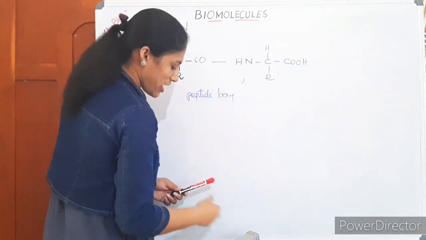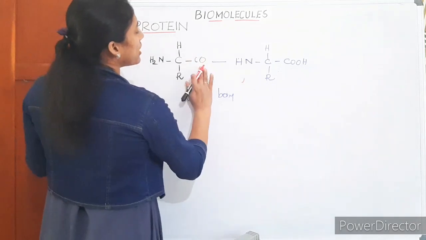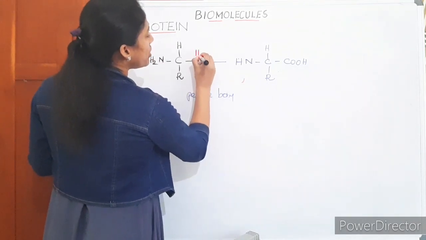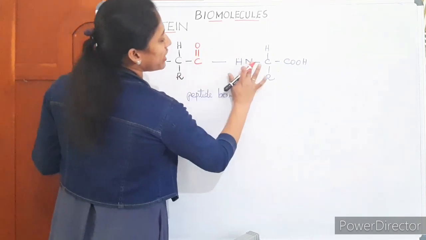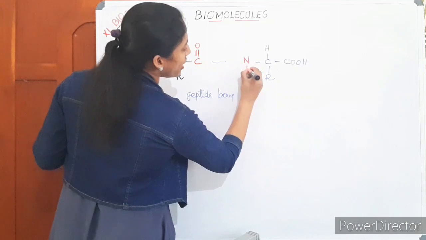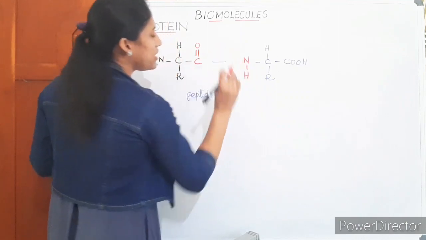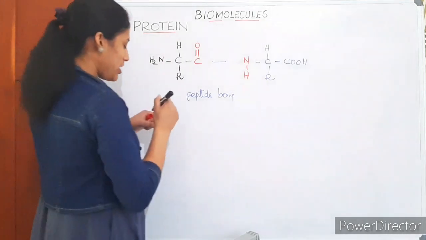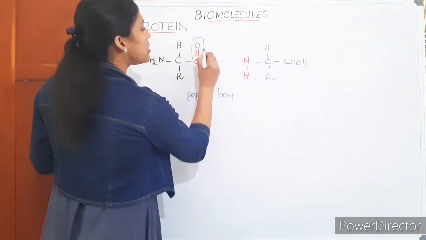So the representation I will do like this. The carbon will be bonded to oxygen. Here is the carbon. The nitrogen will be bonded to hydrogen. The peptide bond is between carbon and nitrogen. So this way we represent the peptide bond. And what is this bond called?